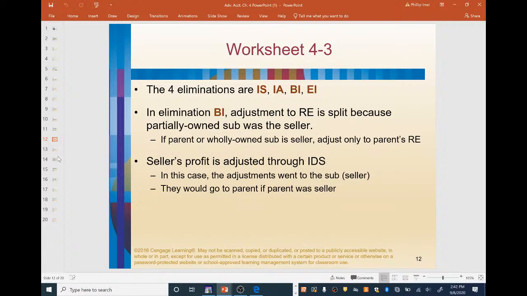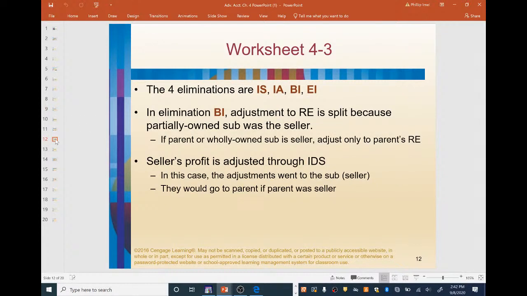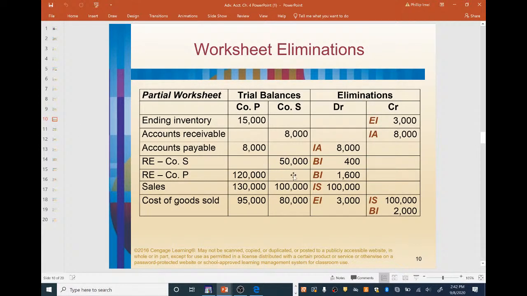Okay, worksheet 4.3. The four eliminations, once again, are IS, IA, BI, and EI. So once again, we are just expanding on these IS, BI, EI, IA entries here. An elimination BI, adjustment to retained earnings, is split because the partially owned sub was the seller. So remember in this entry here, it was from the seller, the BI. Remember, it was split between the retained earnings here, 80-20.